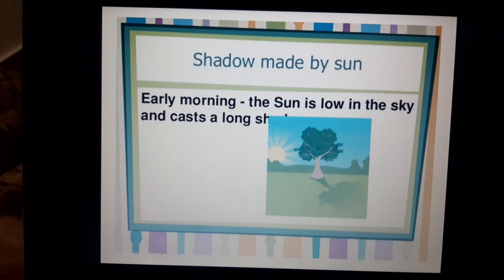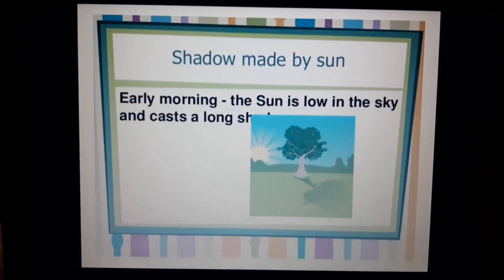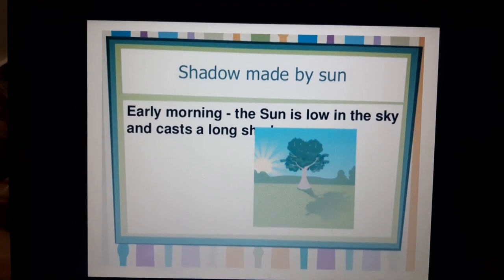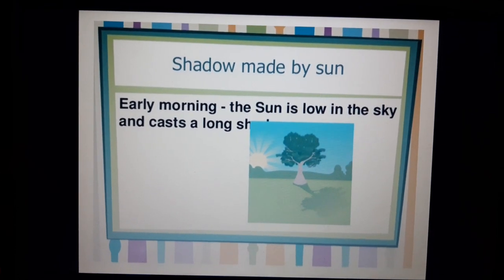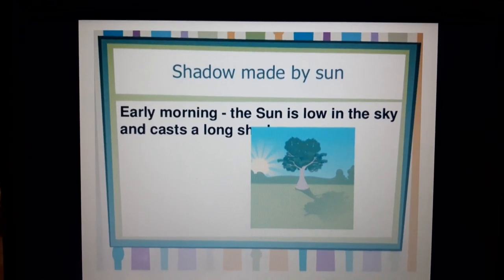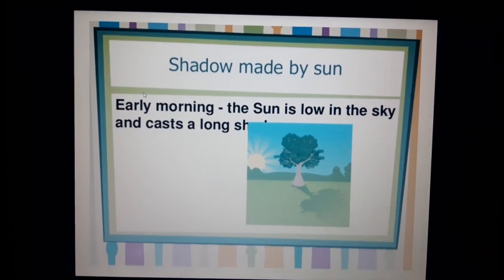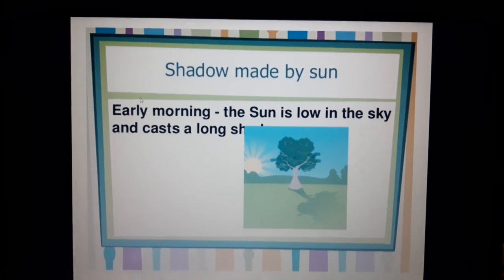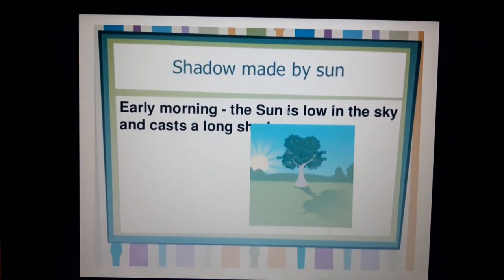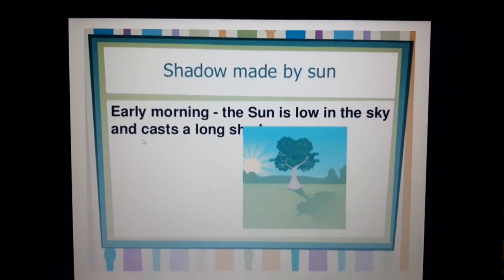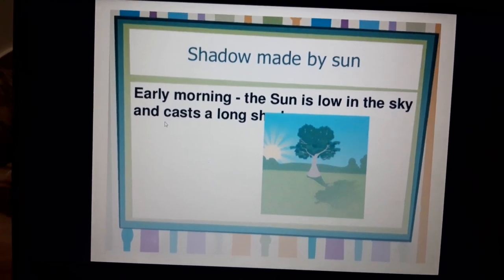Now, to understand what kind of shadows are produced, why the shadow could be big or why it is smaller, we should know where the light source is and where the object is. The common example which I would like to explain here is from our daily routine, the morning time, the evening time and the sunset time. Whenever it is early morning, the sun is very low in the sky and it casts a long shadow.